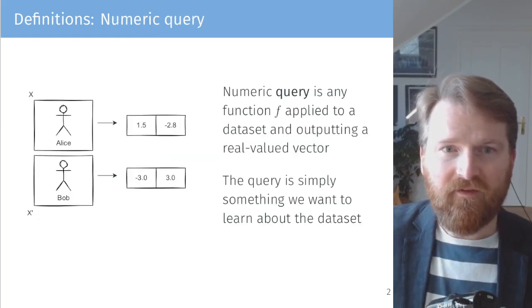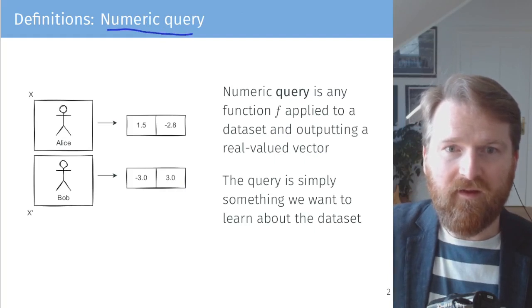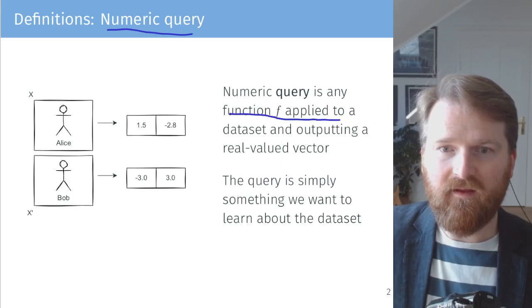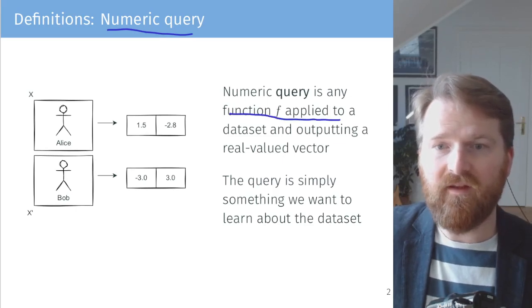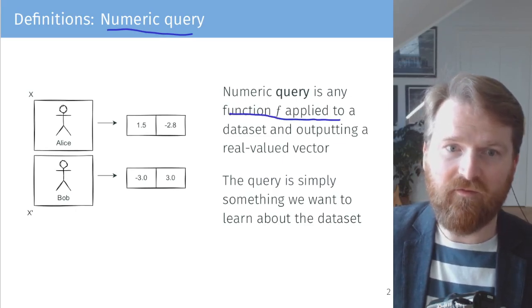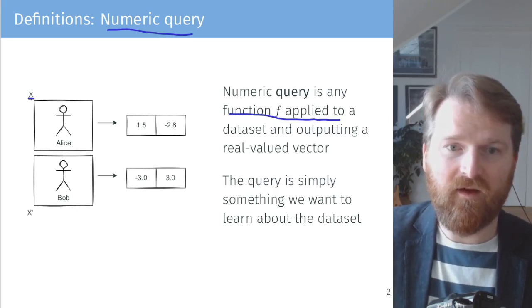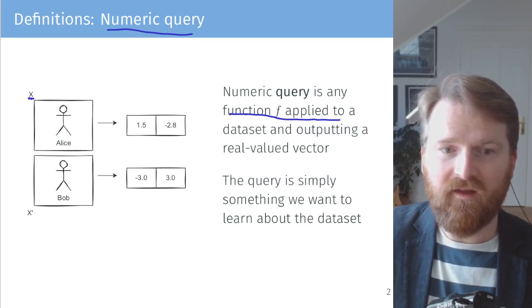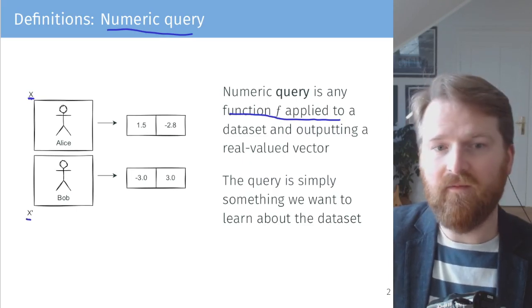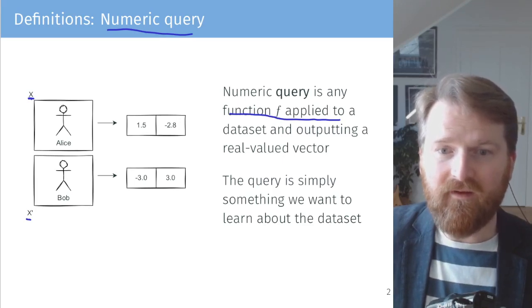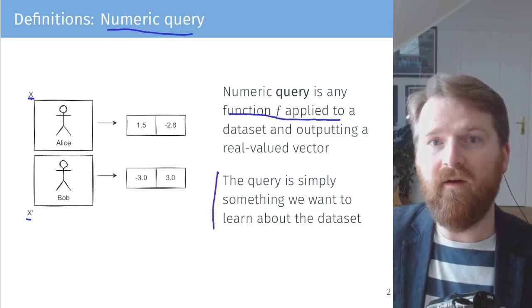Now we define something which we call the numeric query. This is basically a function f, which we apply to a data set and we output some real valued vectors. So for example, a query on Elise's data set X could return a two-item vector of real numbers, and similarly, a query on X prime reveals some information about Bob. The query is simply something we want to learn about the dataset.